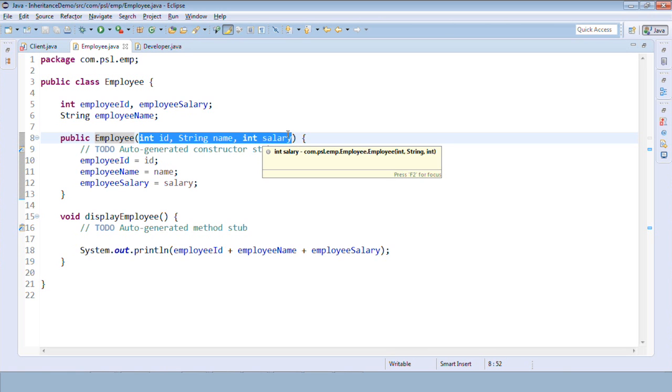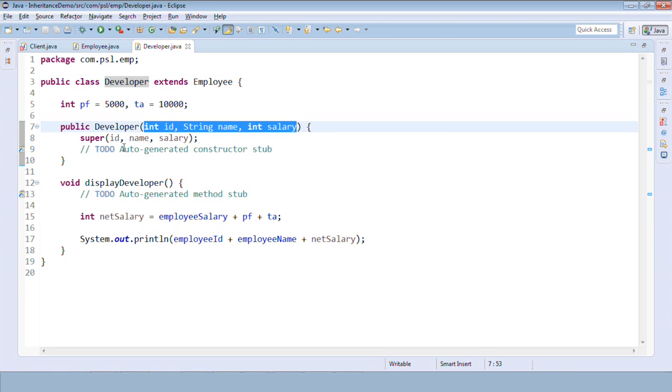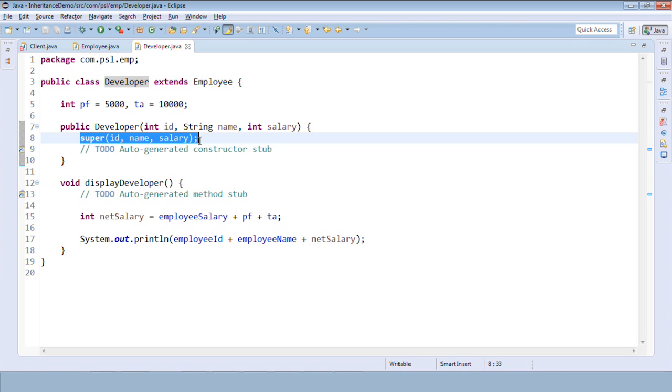This super statement here is responsible to give a call to the constructor of the employee class. Just pay attention, remember this. So super is to give a call to the super class constructor. Super statement is to give a call to the base class constructor.